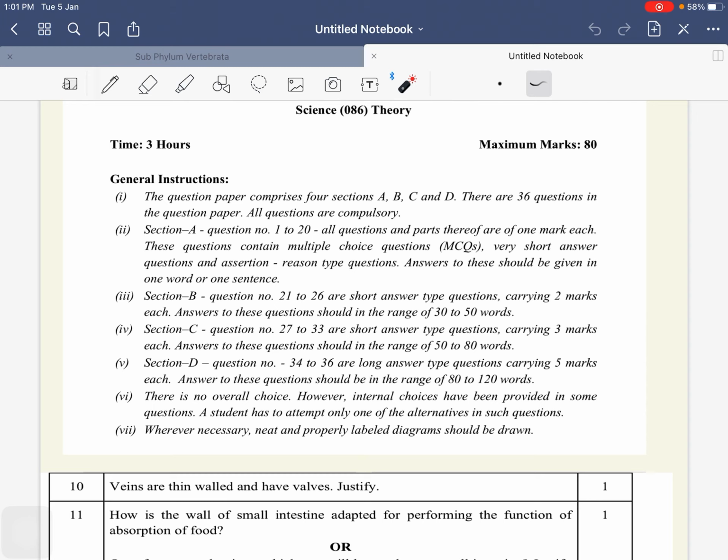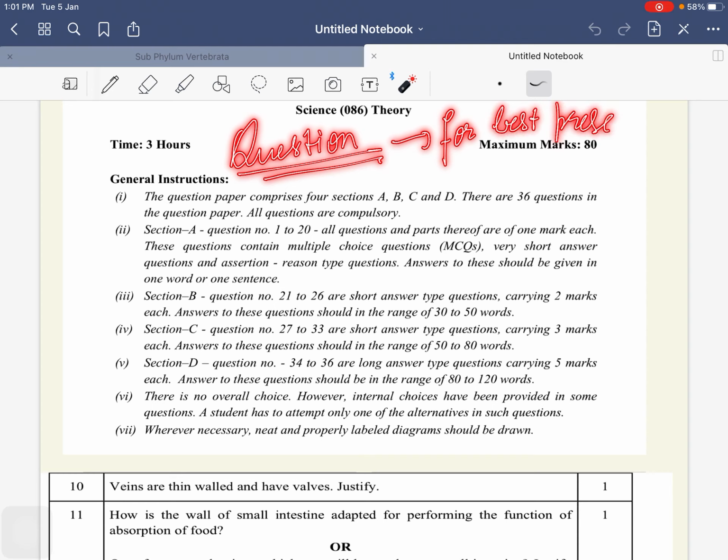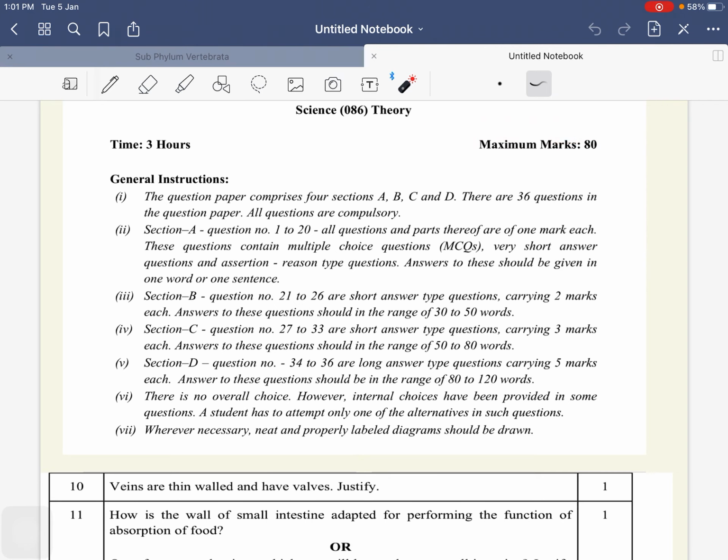You cannot excuse yourself saying the diagram was not asked in the question. Always remember, for best presentation you should always draw diagrams in 3 marks, and try to make flow charts as much as you can.